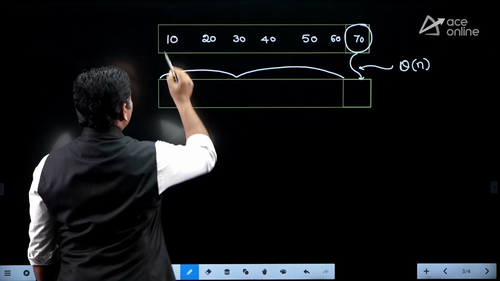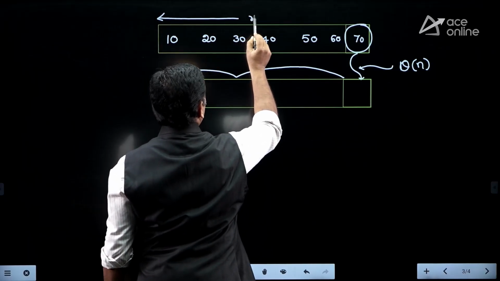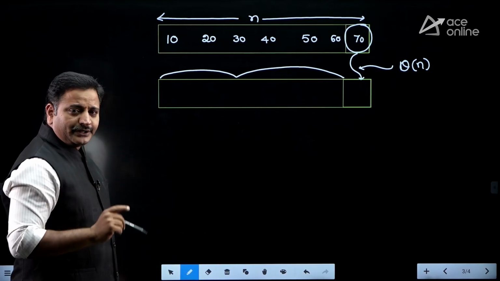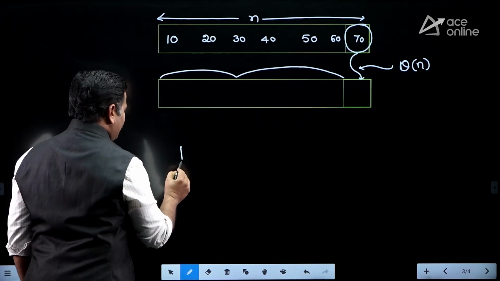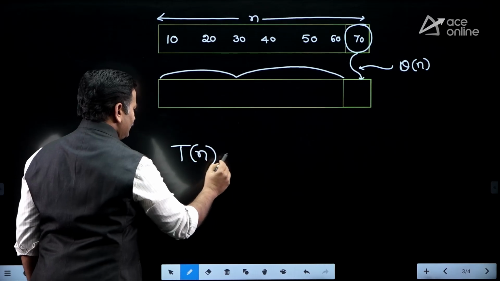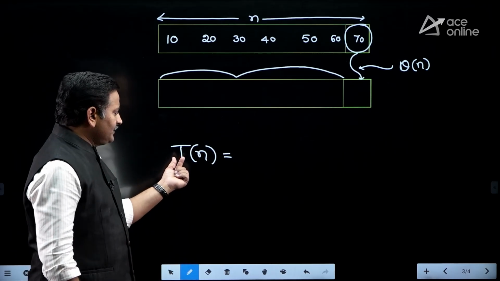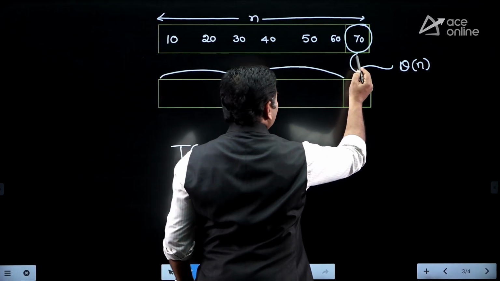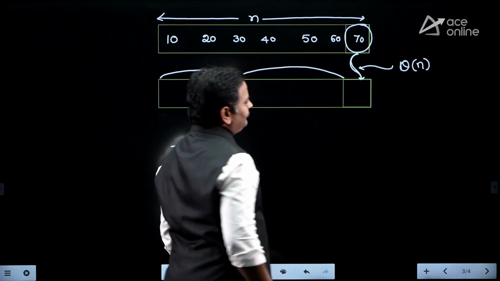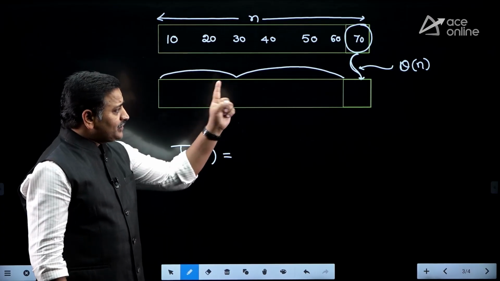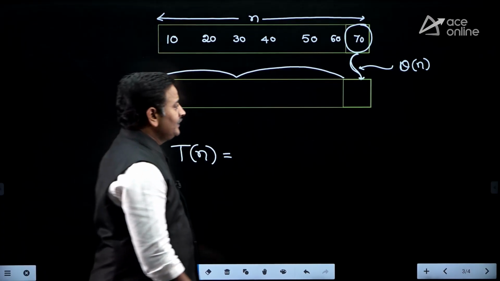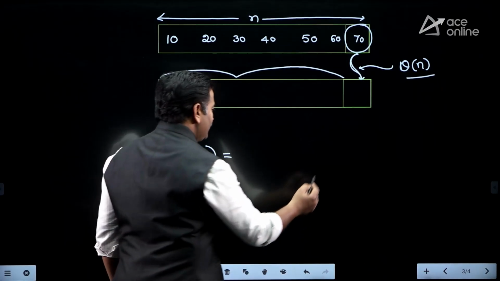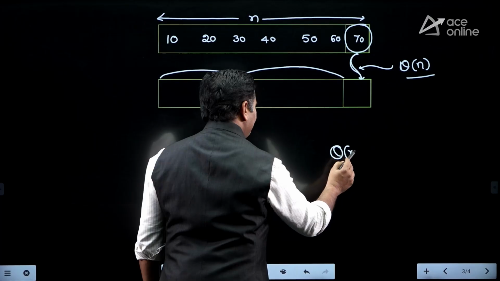Right, friends? Initially, your array contains how many elements? N elements. Then the time required for sorting n elements we define by the mathematical equation T of n. T of n stands for the time required for sorting n elements. Which element are we sorting first? We are placing the pivot element. To place the pivot element, which algorithm are we applying? Partitioning algorithm. So how much time is it spending? Theta of n time. Right, friends? So therefore, I am taking theta of n time.